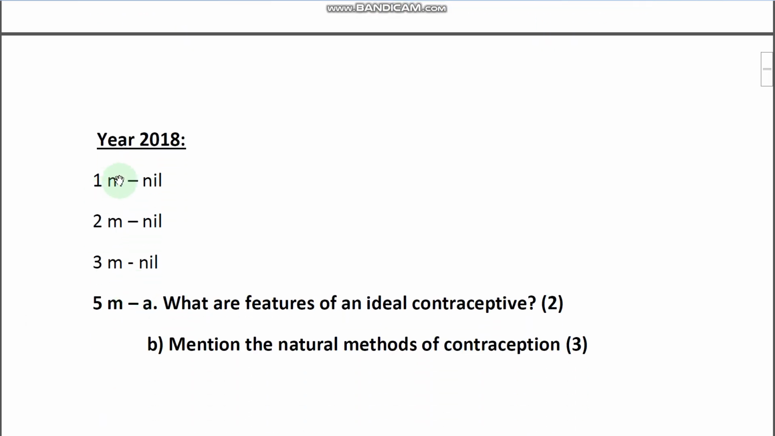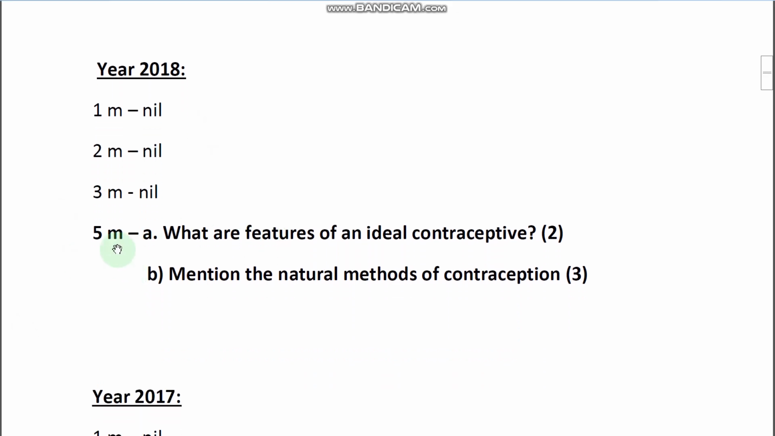So year 2018: one 1-mark question, nil; 2-marks question section, no; 3-marks section, no. And here one 5-mark question is given, a split question with 2 parts, A and B. What are the features of an ideal contraceptive?